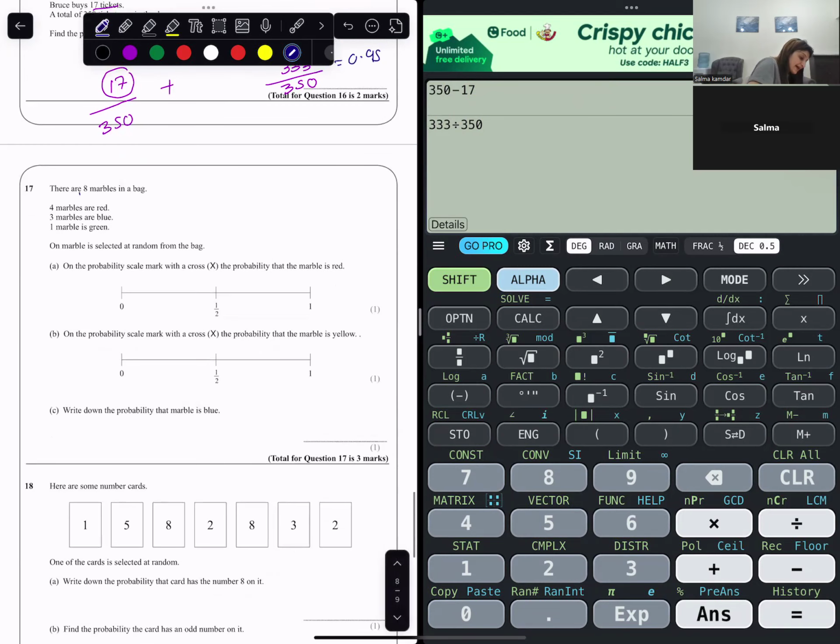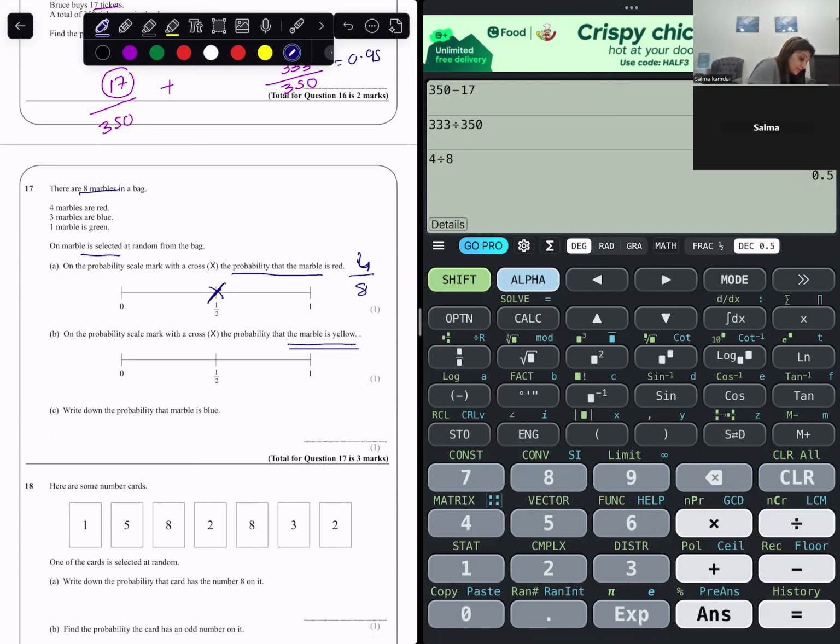8 marbles in a bag. 1 marble is selected at random. Find the probability that it is red. Number of red marbles divided by total number of marbles. So 4 divided by 8. This is 0.5.